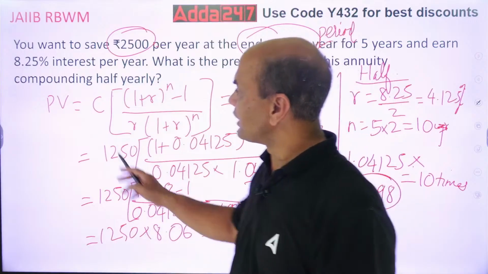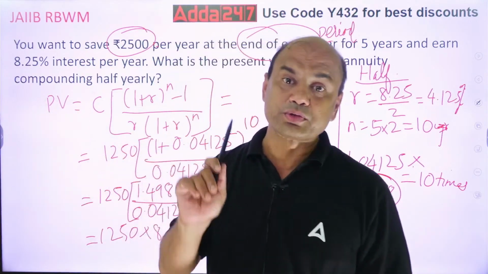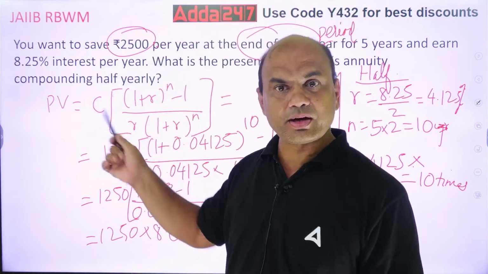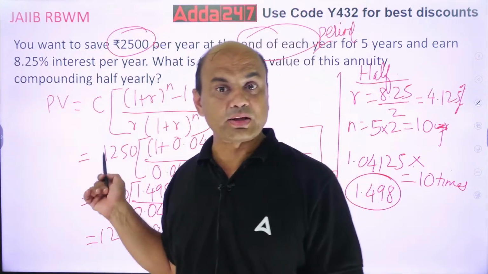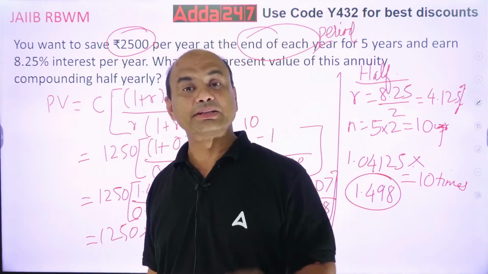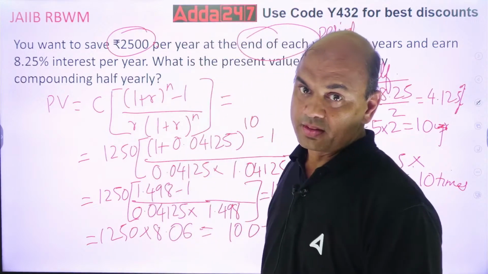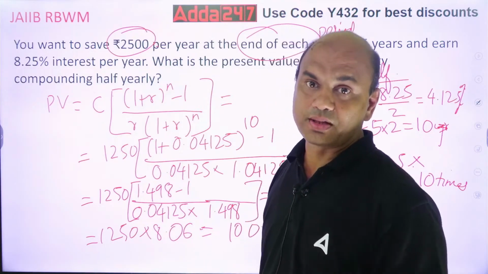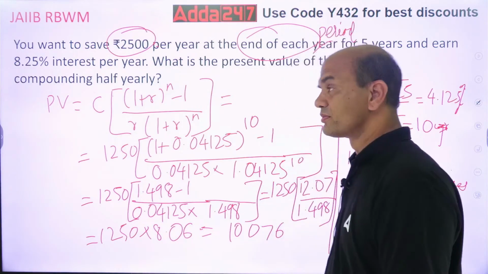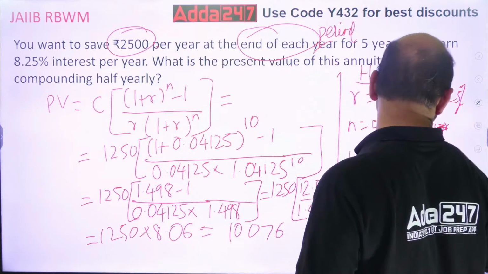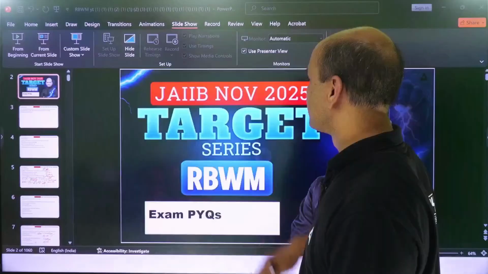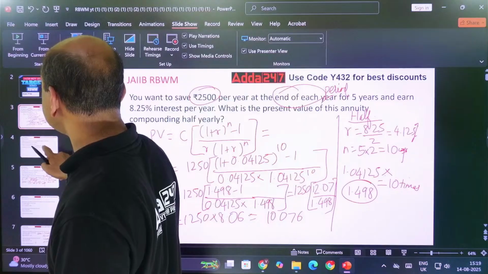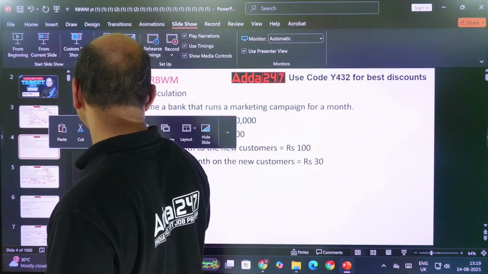Kindly note, we are calculating present value. We are not calculating future value. If you are calculating future value, then the figure will be different. This is present value. Kindly note this. Now, if I get the same question for future value, what will I do? If I am getting the same question for future value, what should I do?